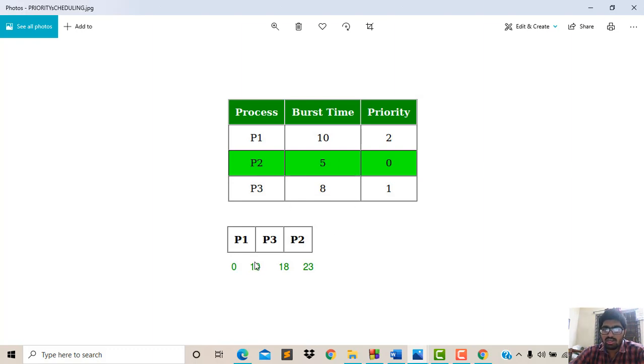In the end, P1 has executed up to 10 milliseconds, and for P3 the burst time is 8, so we add 10 plus 8, which is 18 milliseconds. After that, P2 is alone to be executed by the CPU. Now the burst time is 5, so 18 plus 5 is 23. This is the process of priority scheduling, how the CPU is assigned according to priority. It chooses the highest priority first to be executed on the CPU. And we'll see the program for that.